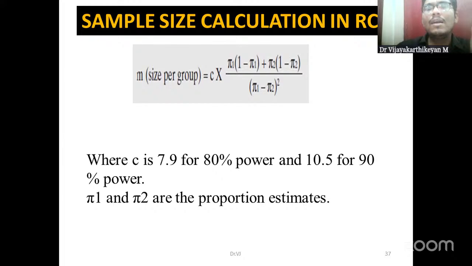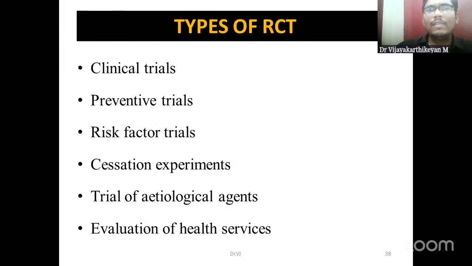Then there are two values, pi 1 and pi 2, which we can get from previous studies. They will be giving this many percentage was the success rate in group A, group B, like that. That information we have to substitute. Nowadays, we don't want to learn all these formulas by heart. The software will itself give us the information.